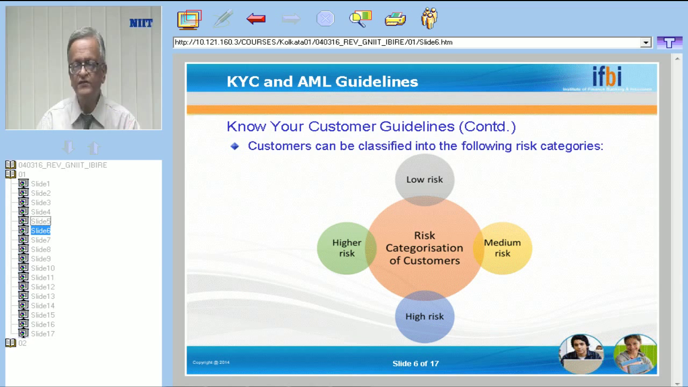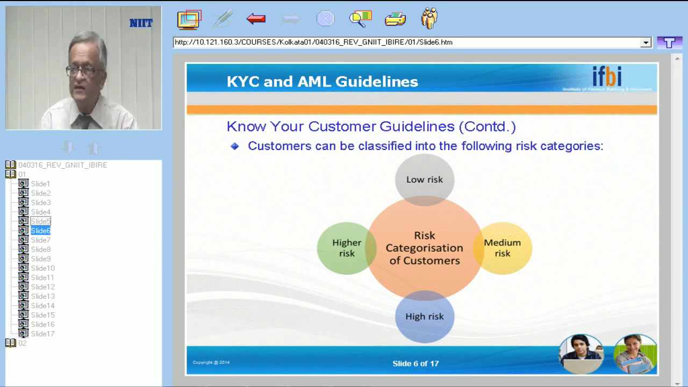Rohit from South Extension says, please repeat medium risk. Medium risk customers are those customers who are having a risk associated with their account which is above that of the lower risk customers.